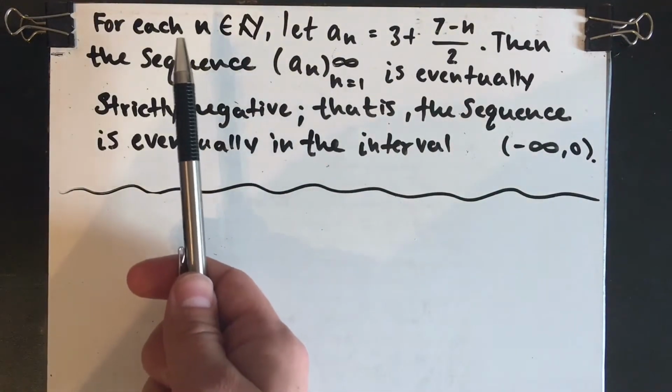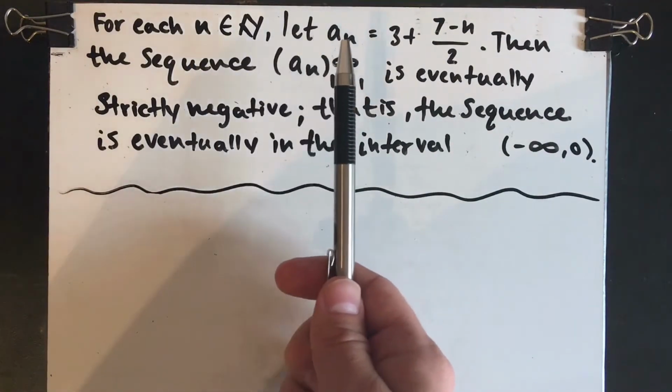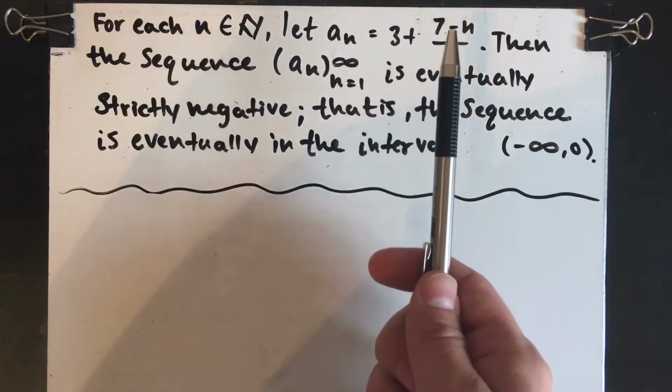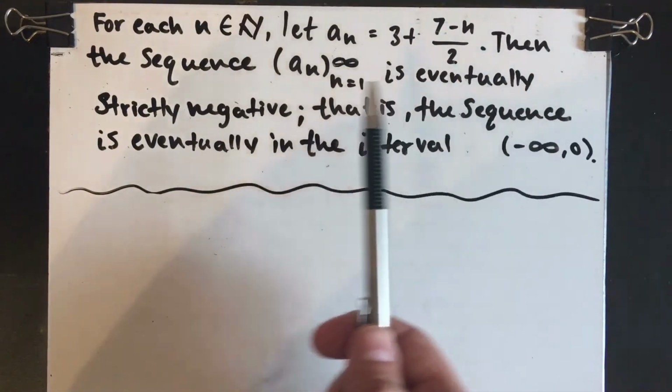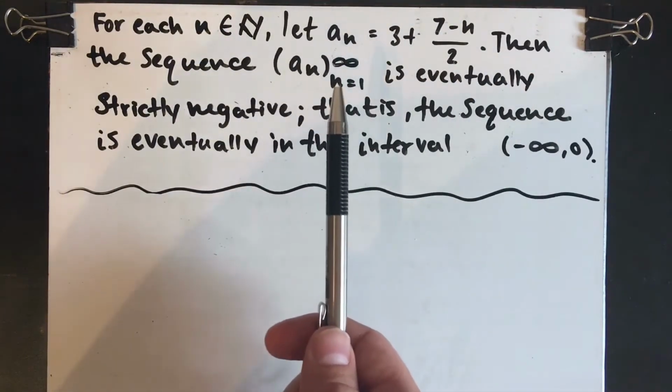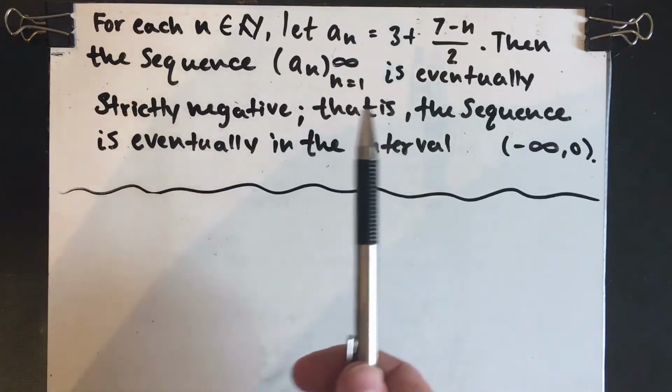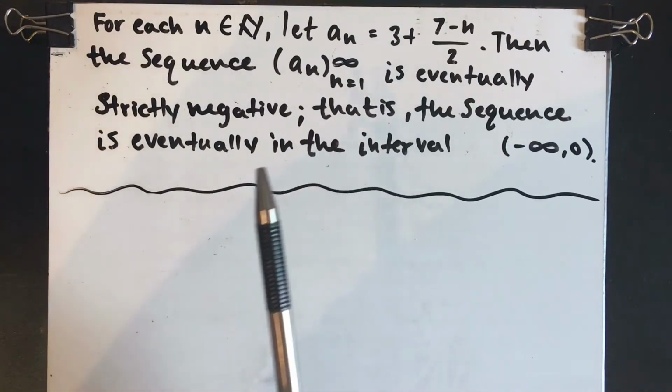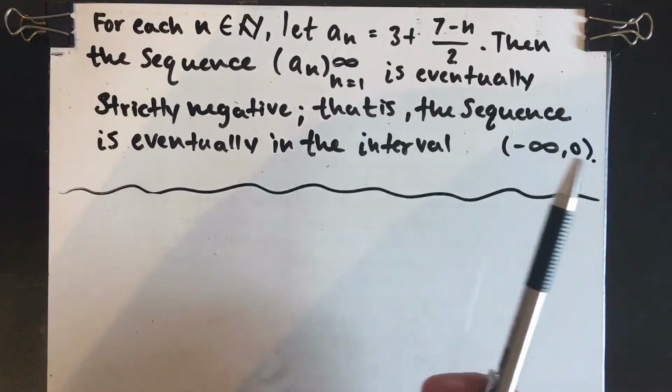For each natural number little n, let the sequence a sub n equal to 3 plus (7 minus n) all divided by 2. Then the sequence a sub n indexed from 1 to infinity is eventually strictly negative. That is, the sequence is eventually in the interval negative infinity to 0.